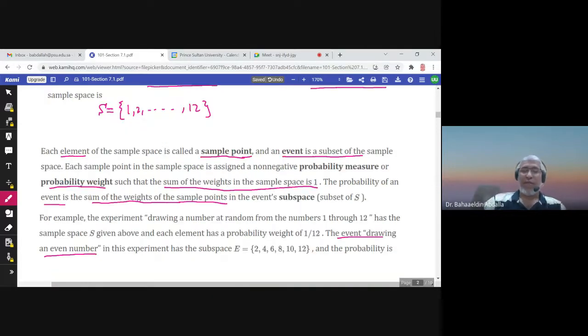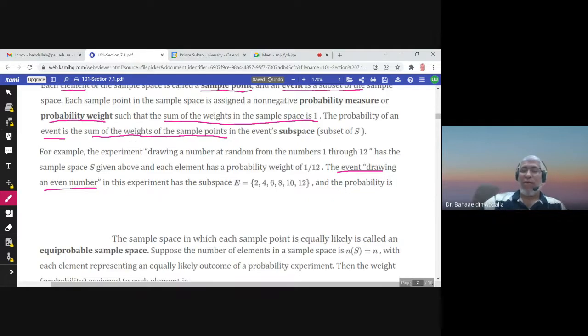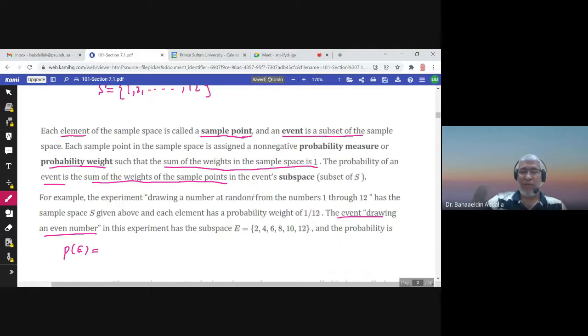Here, the same experiment. So what are the even numbers? 2, 4, 6, 8, and 1, 3, 5, 7 are the odd numbers. So the even numbers between 1 and 12 are 2, 4, 6, 8, 10, 12. Now, if I want to find the probability of E, it would be the probability of 2 plus probability of 4 plus probability of 6, 8, 10, 12. You add all of the probabilities.